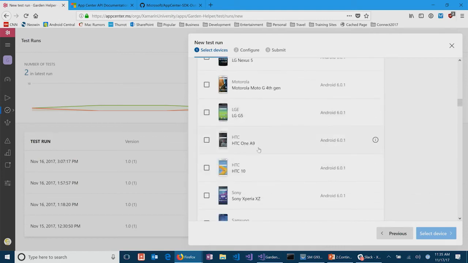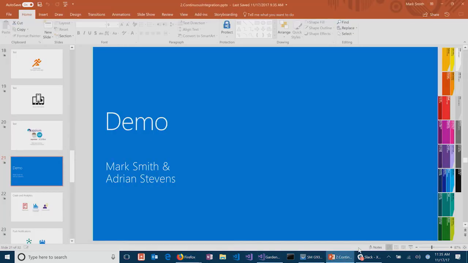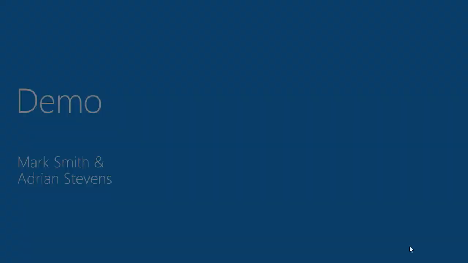So maybe I do an HTC running Android 6, just to see if it's an Android 6 issue. Maybe I've done something in my app that is restricted on Android 6 or not available in Android 6 because it's an Android 7 API. So I could use some of these to try out other devices running similar versions of Android and see, is it the device, is it the operating system, what really is the fail? Yeah, really powerful, and things that we've often relied on beta testers for in the past. Right. We don't have to do that now. We can just use these automated testing features, so we can catch those problems before our users do, and that's the key. Absolutely. High quality apps.